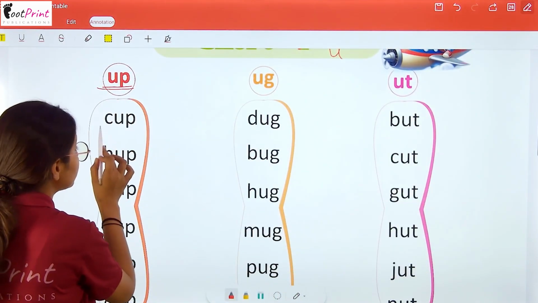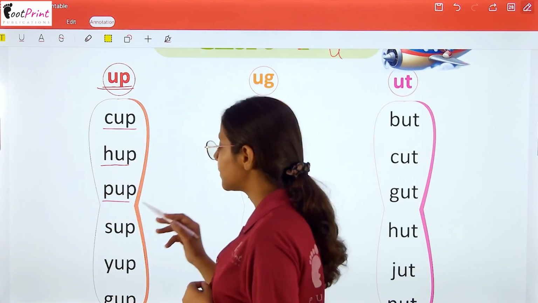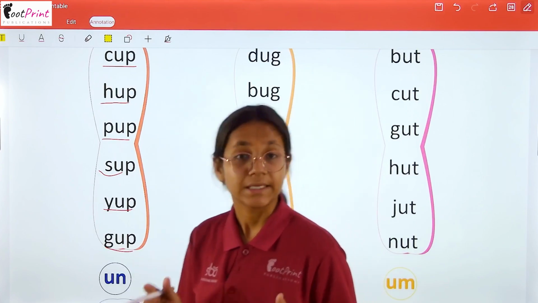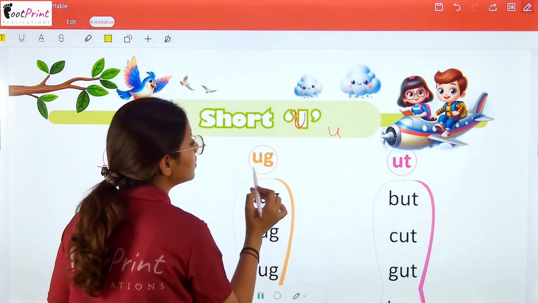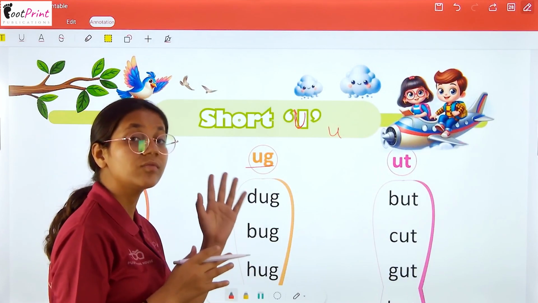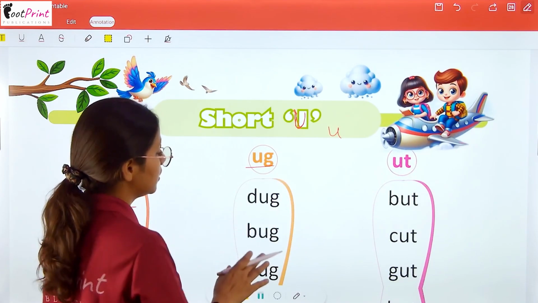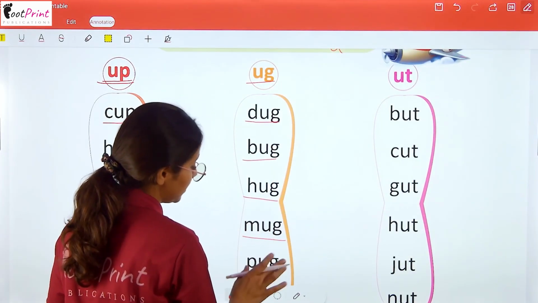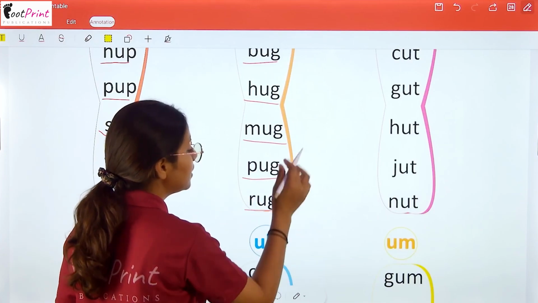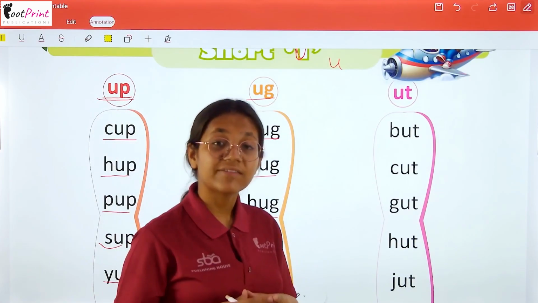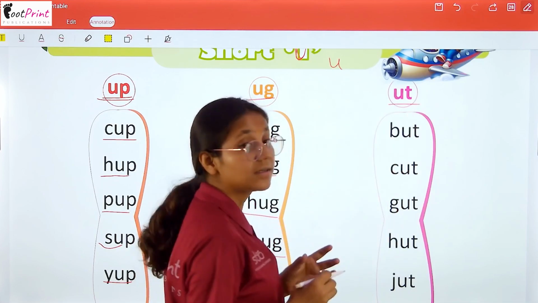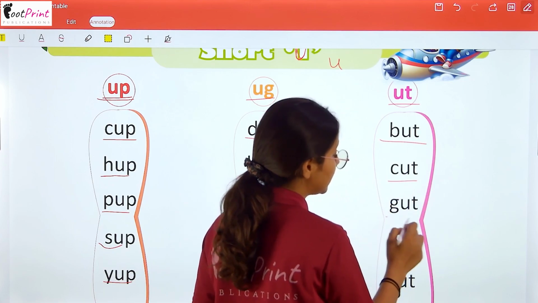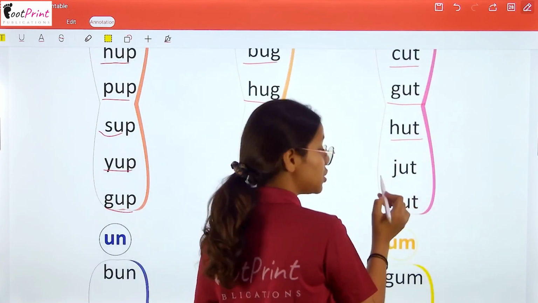Up. So it makes k-up cup, h-up hup, p-up pup, s-up sup, y-up yup, g-up gup. In a similar manner, we have UG that makes the sound of ug. So it is d-ug dug, b-ug bug, h-ug hug, m-ug mug, p-ug pug, r-ug rug. Okay. Then we have the sound of ut. So this is b-ut, c-ut cut, g-ut gut, h-ut hut, j-ut jut,